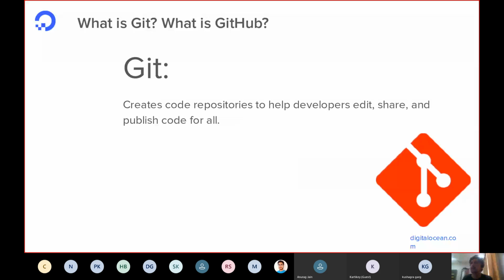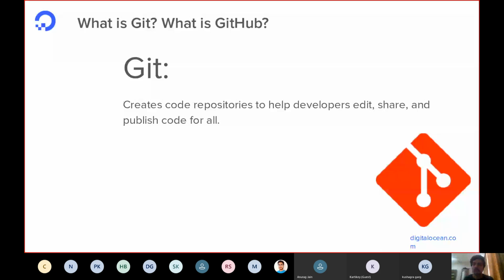So as I said, Git is a snapshotting tool, a version control tool, which helps you manage everything. And Git is local based, it's local to your system. It could be on a server, so it becomes distributed, but in general perspective, what we would refer to as Git is what we use locally on our computers.